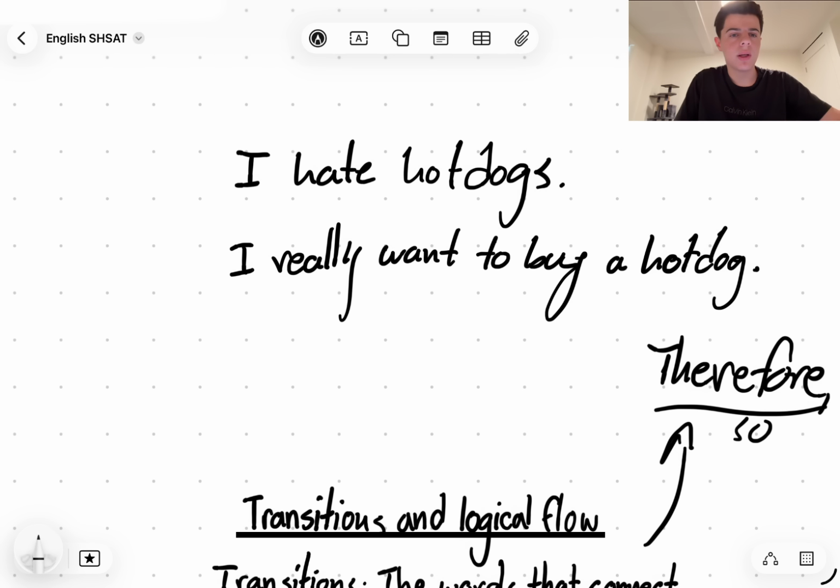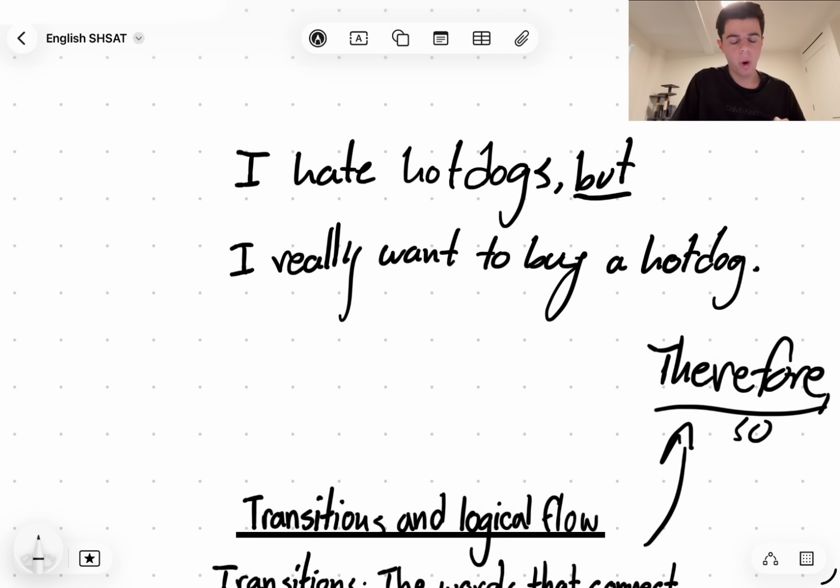It wouldn't make sense for me to want to buy a hot dog without saying when I hate hot dogs. So I would need to clarify that, and the way I could do that is putting in one of these transition words and saying but. I hate hot dogs, but I really want to buy a hot dog.